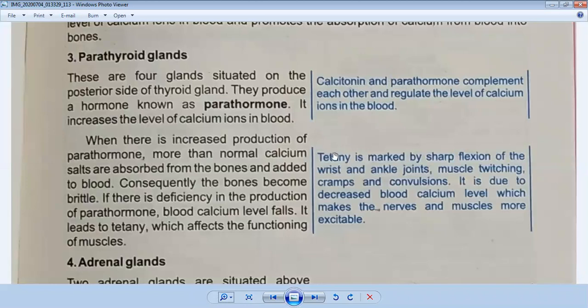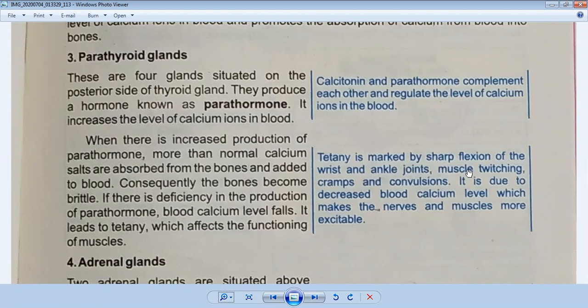Now look at another box. Tetany is marked by sharp flexion of the wrist and ankle joints, muscle twitching, cramps, and convulsions. It is due to decreased blood calcium level, which makes the nerves and muscles more excitable. So tetany is a disease in which there is flexion of wrist and ankle joints, and there is pain in the wrist and ankle joints.